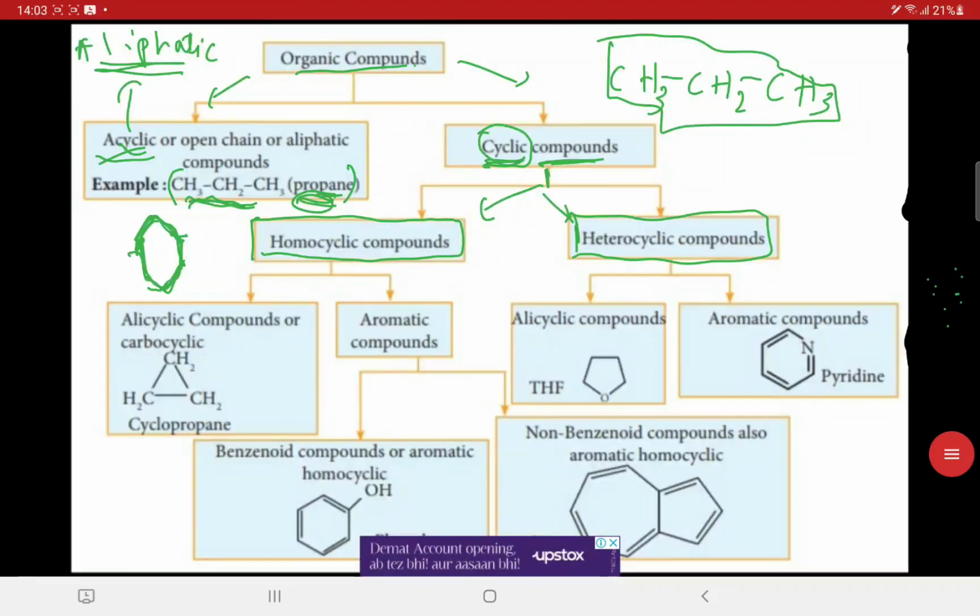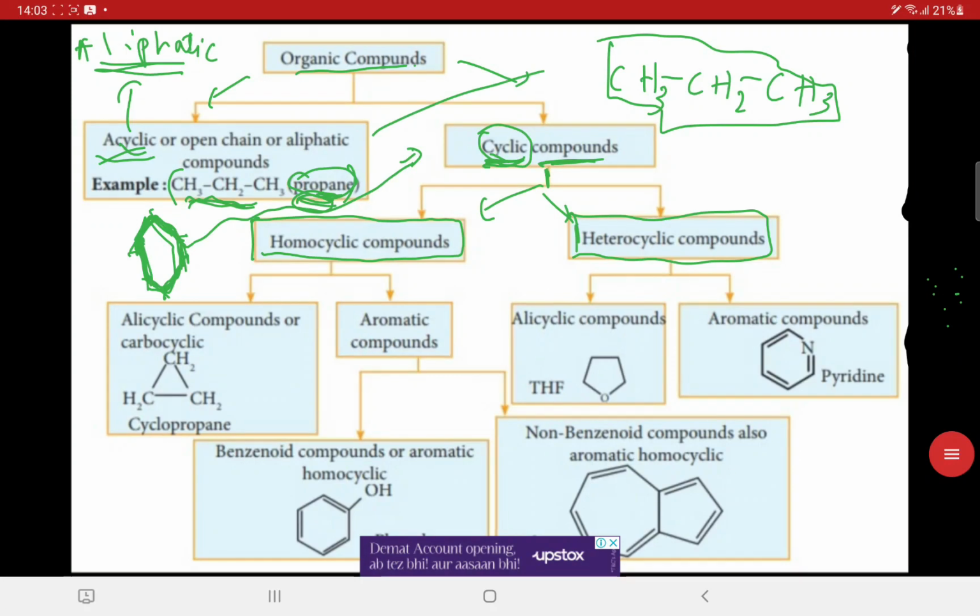So now we come to the classification of organic compounds. Organic compounds can be primarily divided into two main categories. These are acyclic and cyclic compounds. Okay, acyclic compounds, as the name suggests, the arrangement or bonding of the atoms is not in any kind of circular form like this. The compound that I'm drawing right now is known as cyclohexane. This can be classified as a cyclic compound, as you can see. And one such example of an acyclic compound is propane.